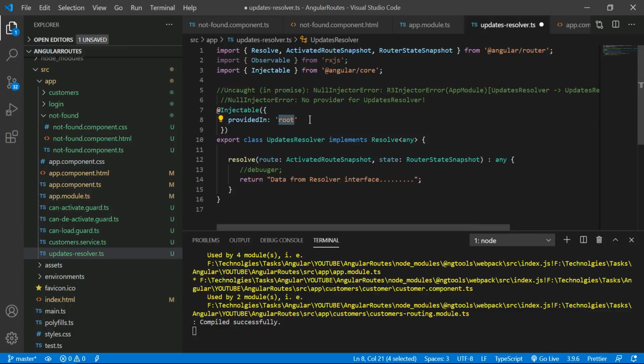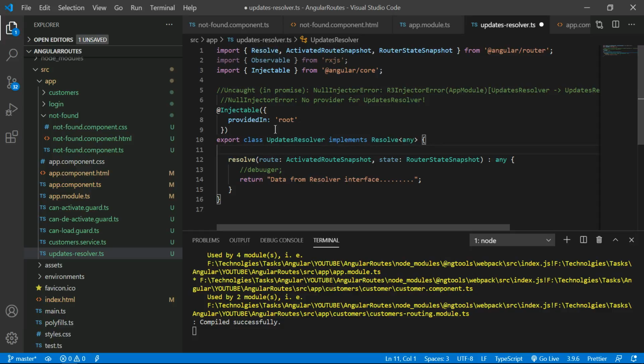That's the reason I did the route here. This is the simple resolver class, which is inherited from the Resolve interface. By using this interface I am returning this data. Here, instead of this data, you can use the HTTP service also, which you can expect from the constructor.